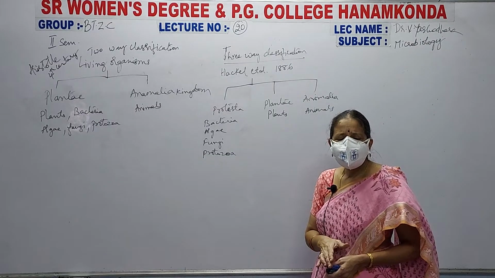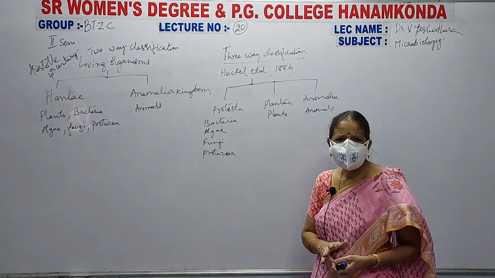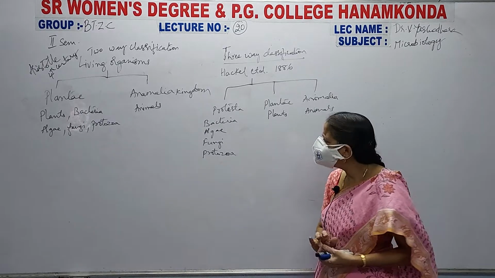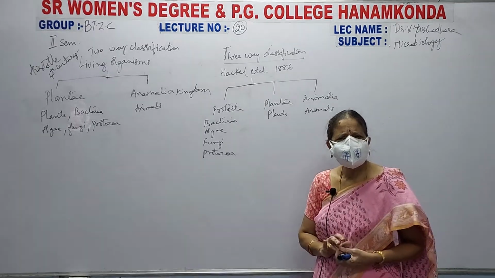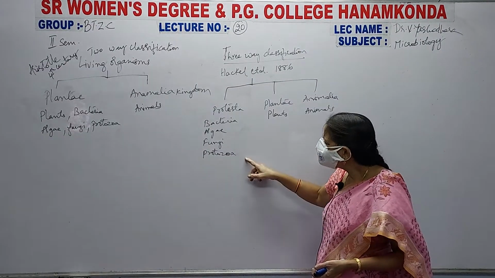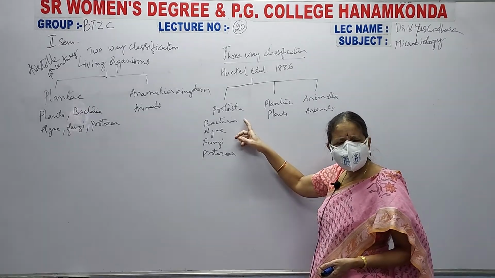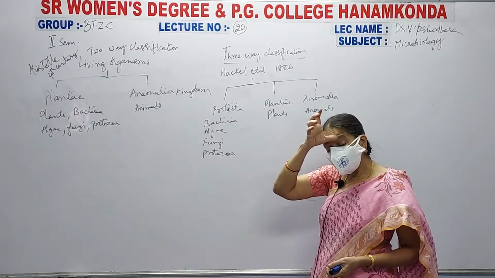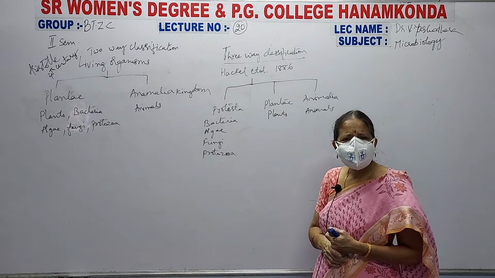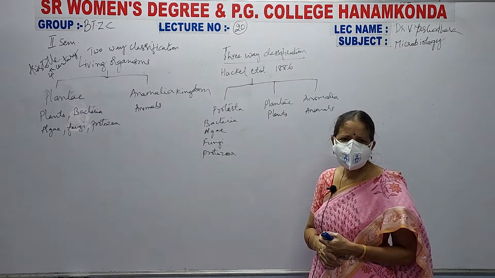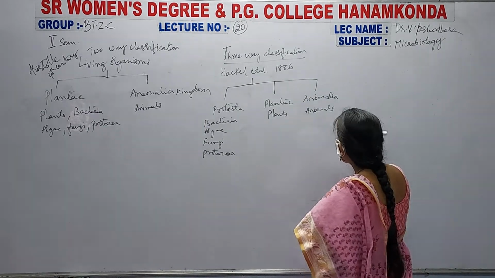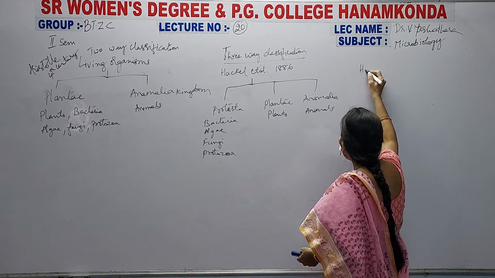And slowly when he was working on these organisms, he was not satisfied with his own classification and he thought that all these living organisms under the Protista kingdom are not at all having the same type of characteristic features. So Haeckel,